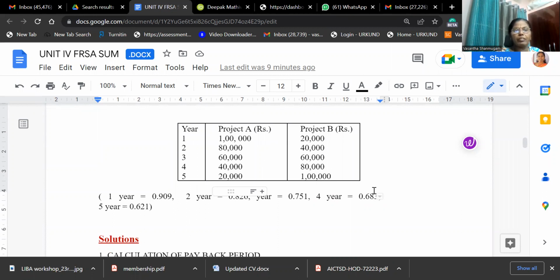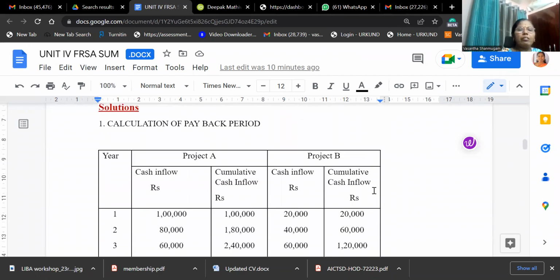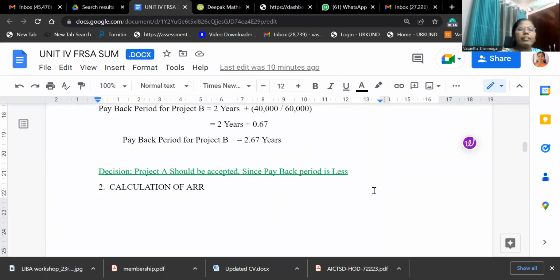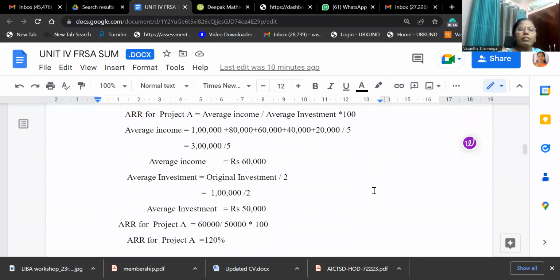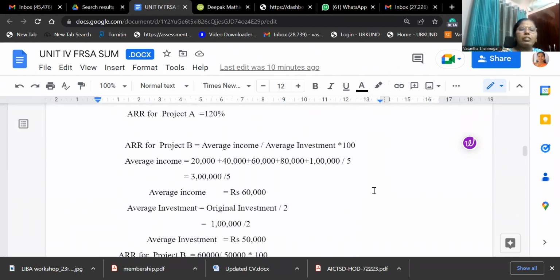Suppose it is given as profit before depreciation, then you have to deduct the depreciation and tax, all the procedures you have to follow. But here no information is given, so directly you can take this as profit after depreciation and tax, we have to assume like that. So we have calculated based on that. Okay, so here ARR for the project is 120%.